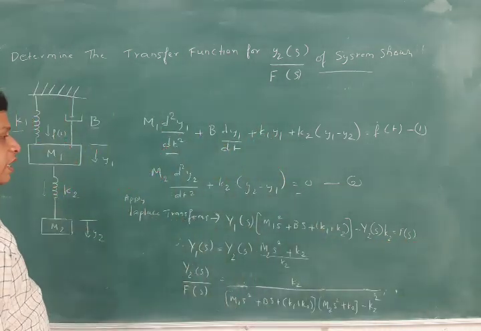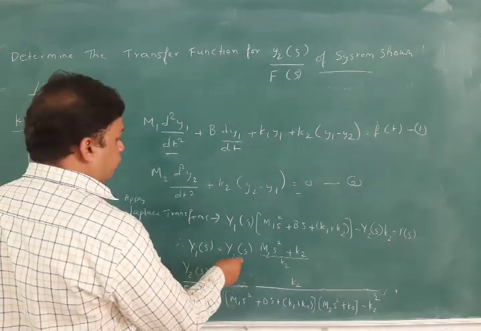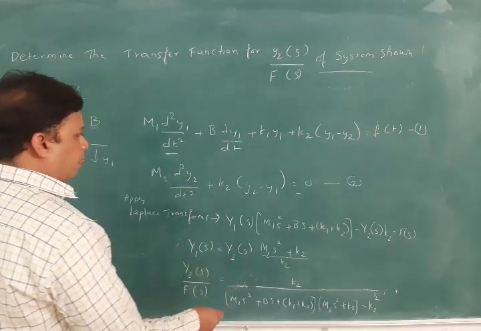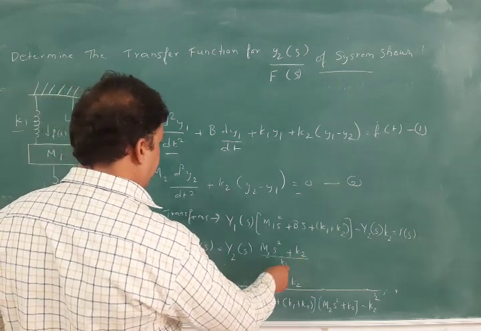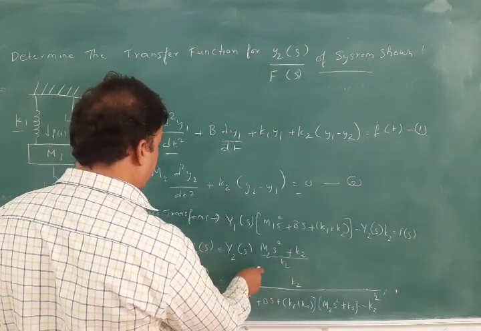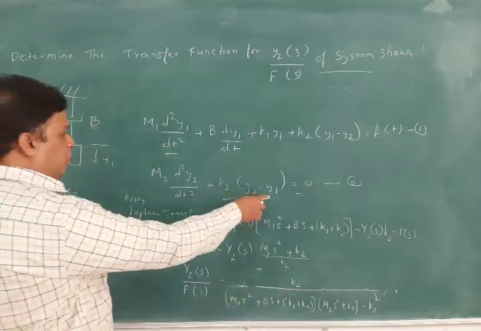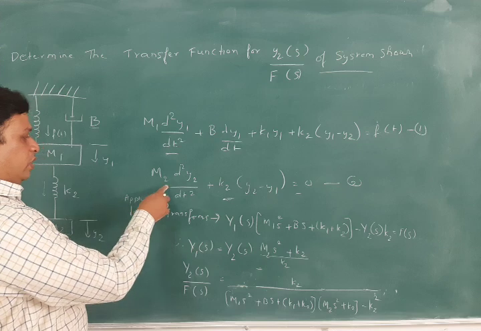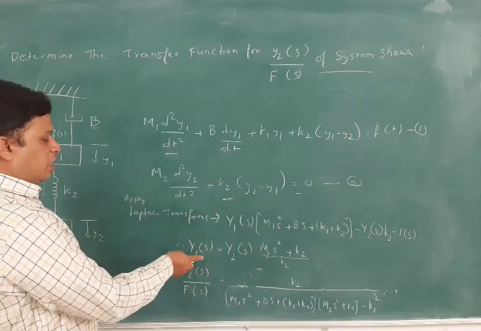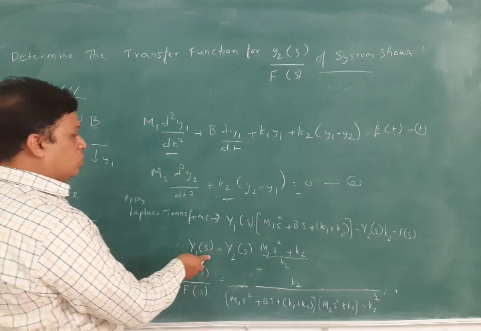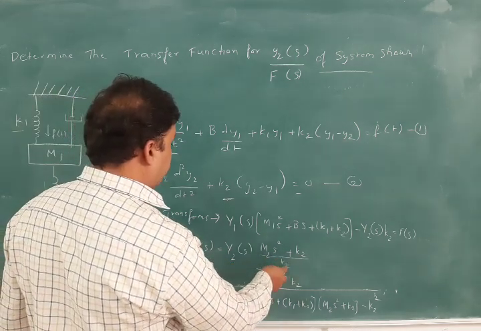Now we can write Y1(s) equals Y2(s) into m2 s square plus k2, divided by k2. We got this equation from the second equation. We are doing the Laplace transform for this also, and from this equation we directly write Y1(s) equals Y2(s) into m2 s square plus k2 by k2.